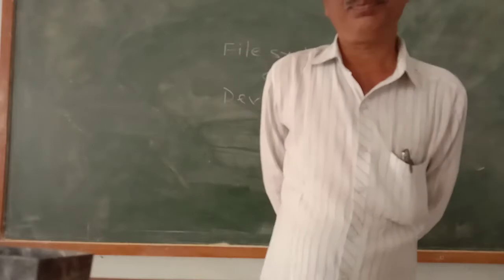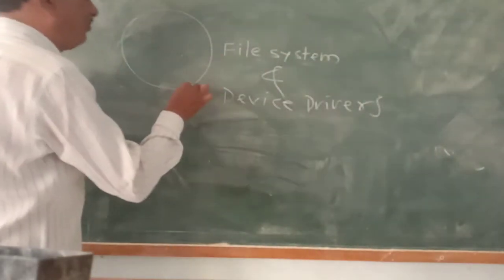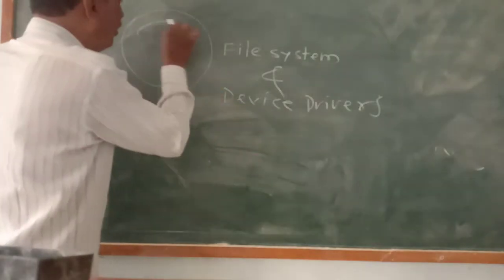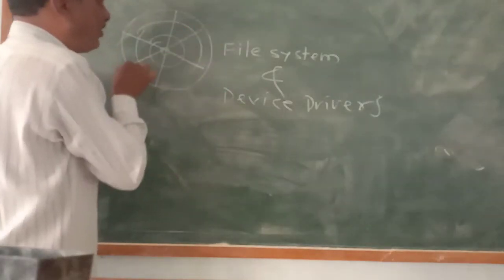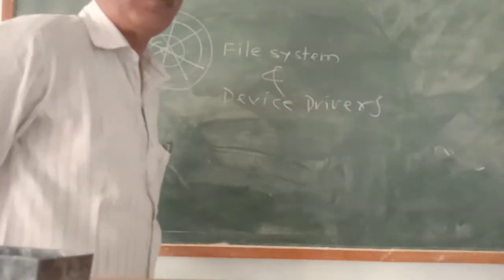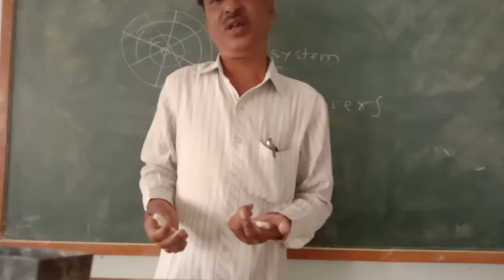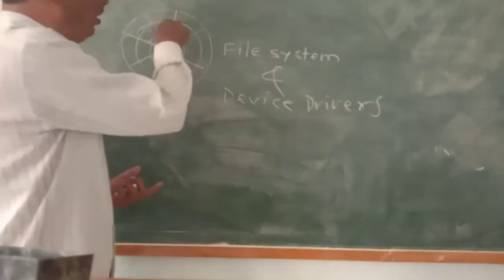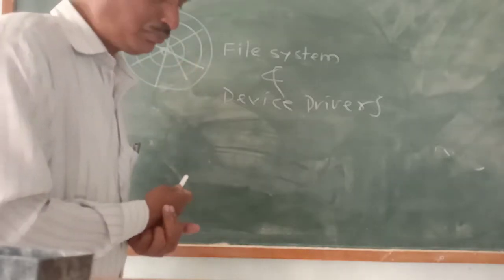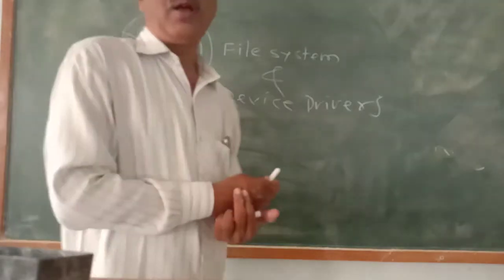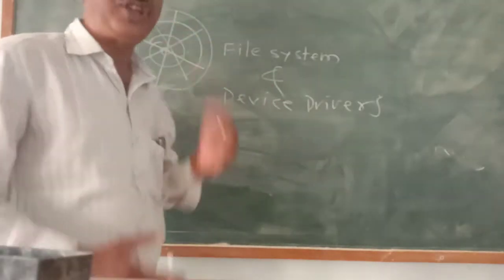We know that information is stored on a storage device like the disk. The disk is divided into a number of tracks, and tracks are again divided into a number of sectors. Whenever we save a file on the disk, it requires a sector.